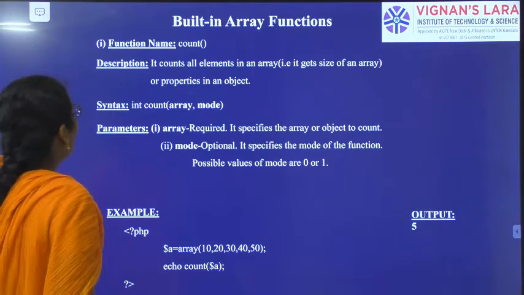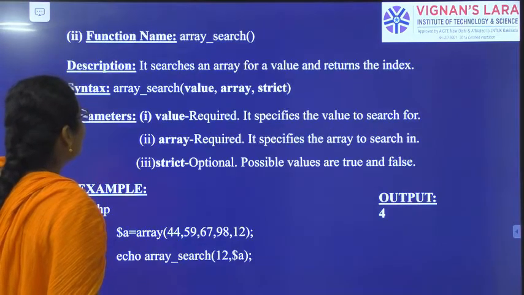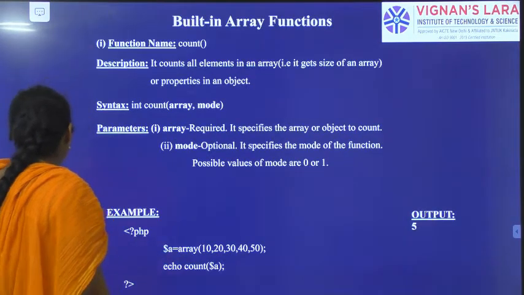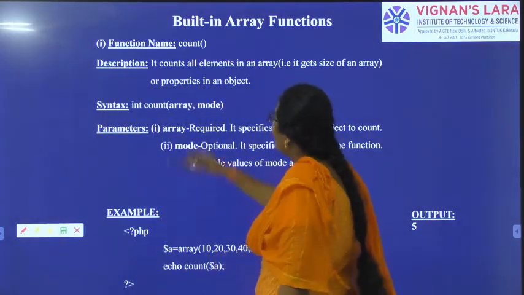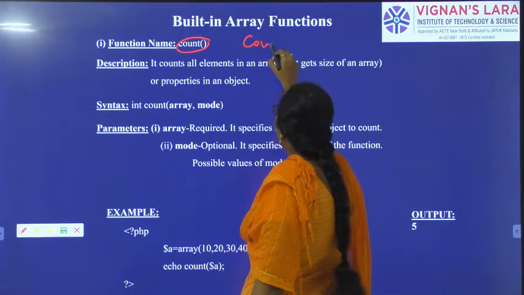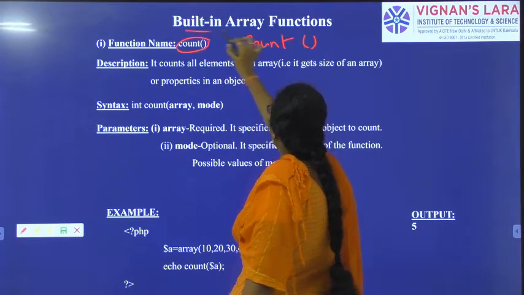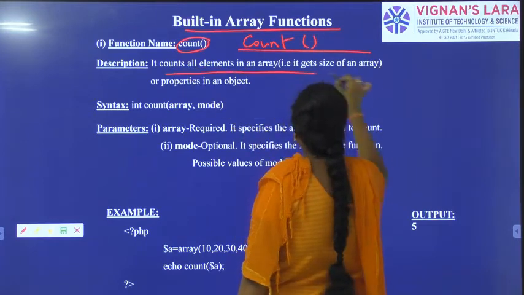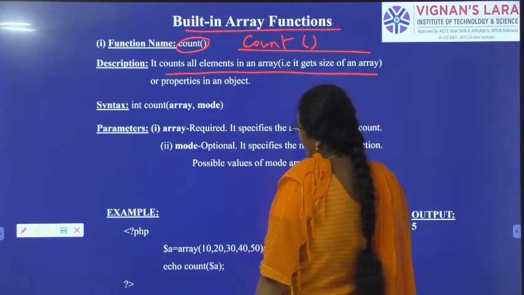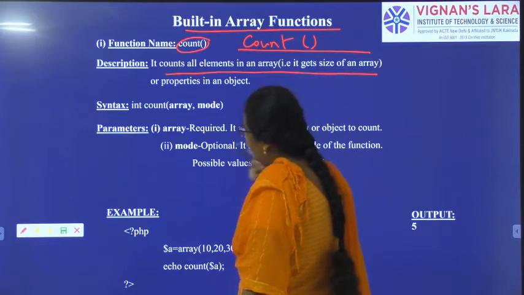So what are the built-in array functions? Let us see some built-in array functions we have. In that, the first function is count. It will count all the elements in the array. Okay. What is the syntax for that?